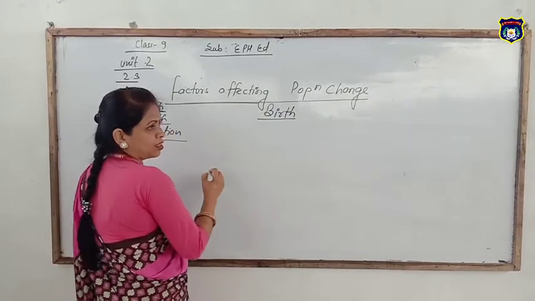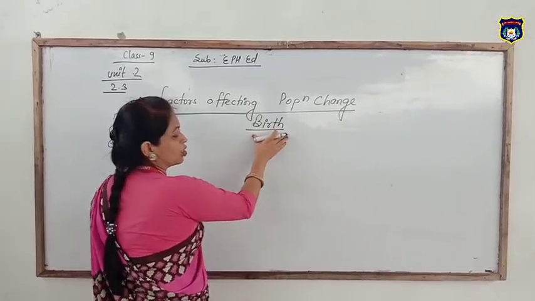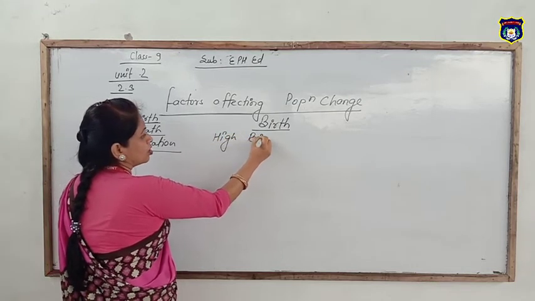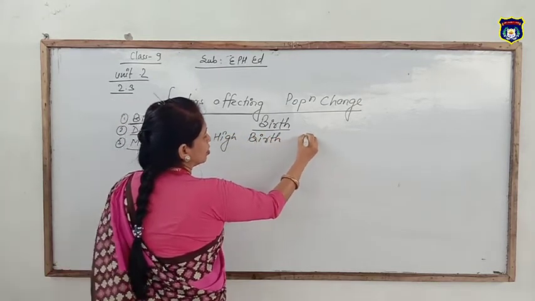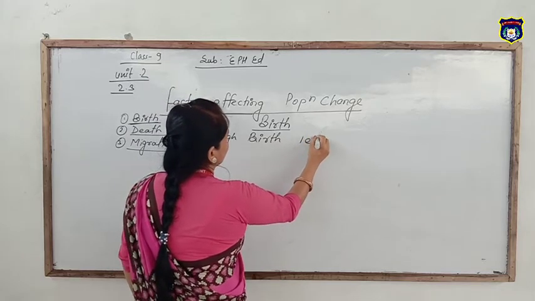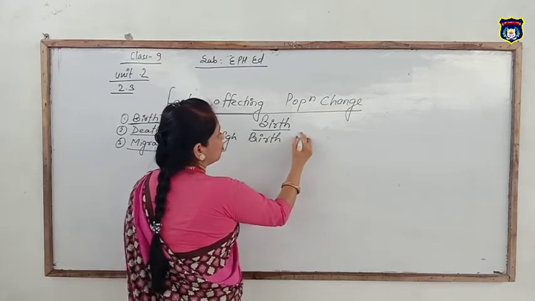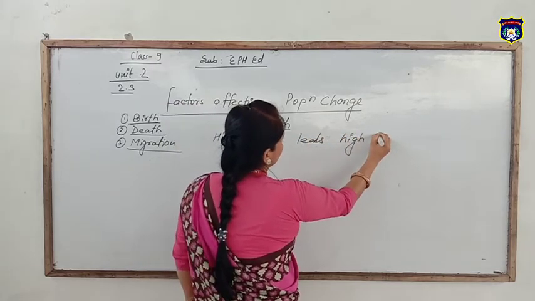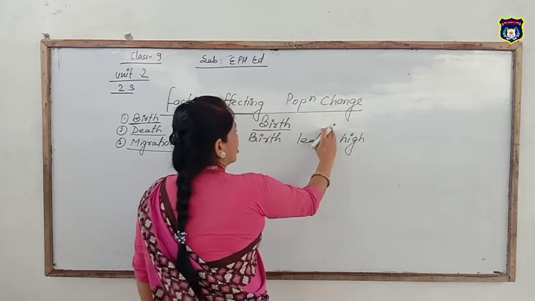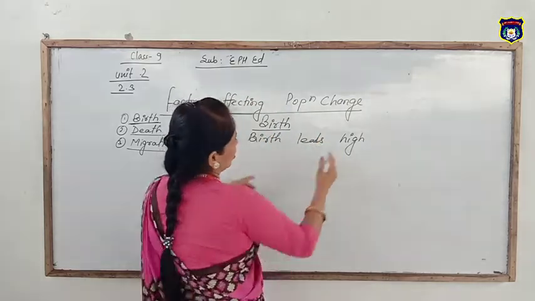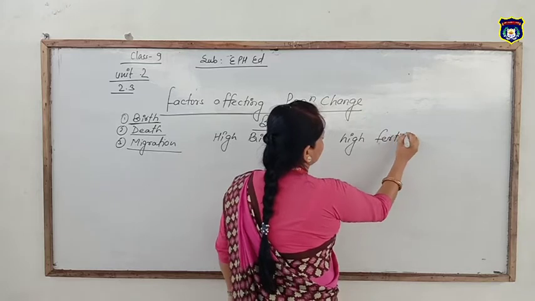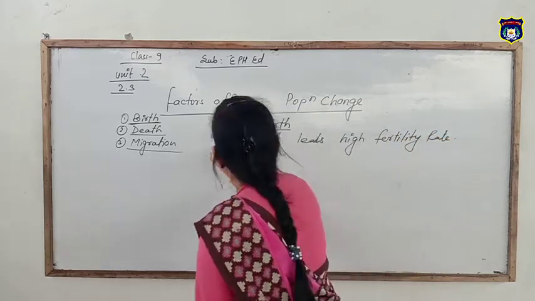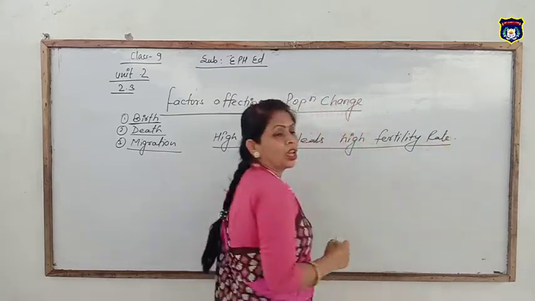There are different factors which affect birth. Where there is a high birth rate, high birth leads to high fertility, because where there is high birth, the fertility rate is also going to be high.